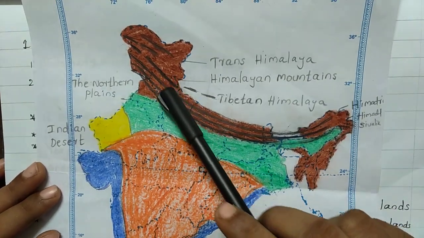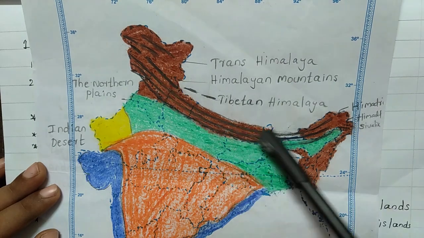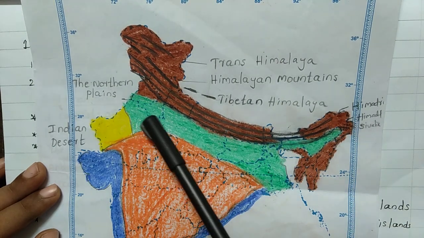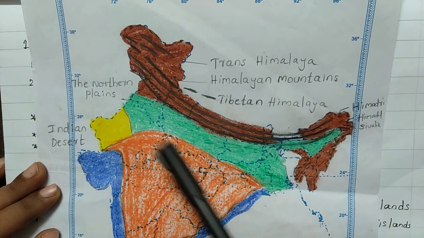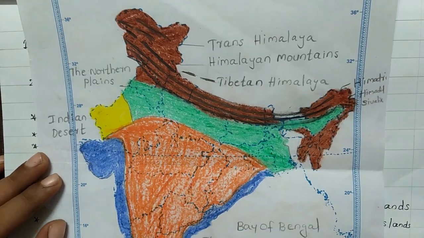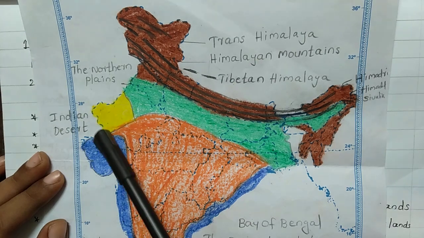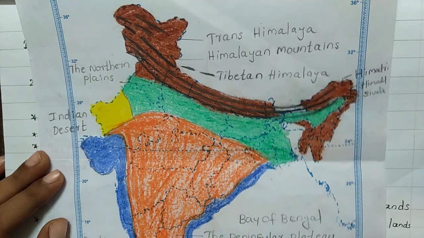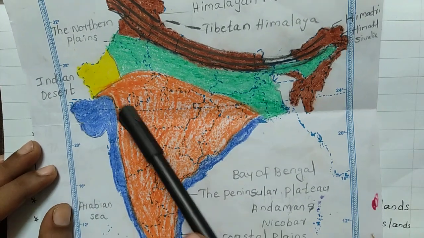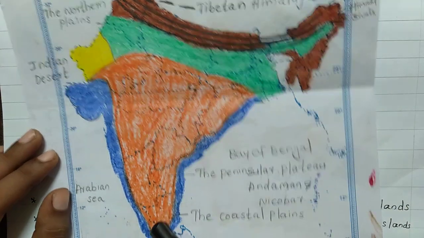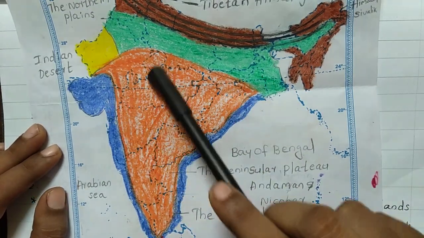Here you can see the Himalayan mountains, and just below that you can see our northern plains, colored in green color. To the west of that northern plain you can see Indian desert, and just below that there is a vast triangular shape area.